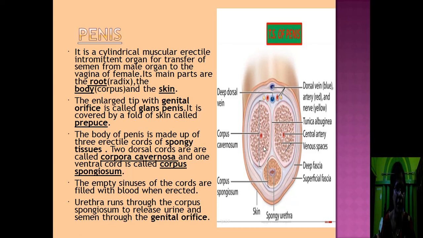These cords contain empty sinuses, and they are filled with blood when the penis is erected. During erection, the blood sinuses are filled with blood. The urethra runs through the corpus spongiosum. The urethra which carries the sperm passes through the corpus spongiosum. This is called corpus spongiosum, in the middle of which the spongy urethra or penile urethra passes carrying the sperm. This also carries the urine. The urethra runs through the corpus spongiosum to release urine and semen through the genital orifice to outside.